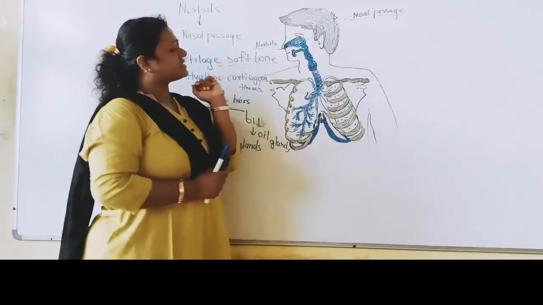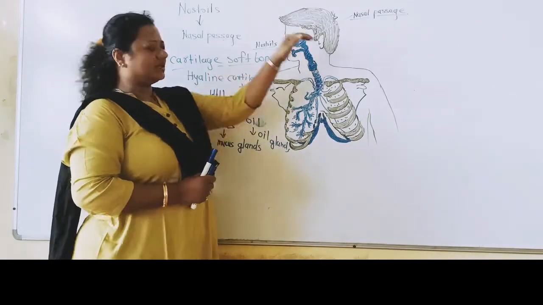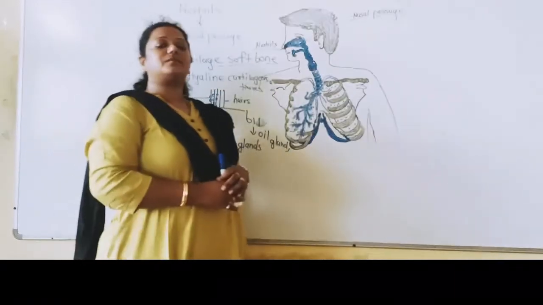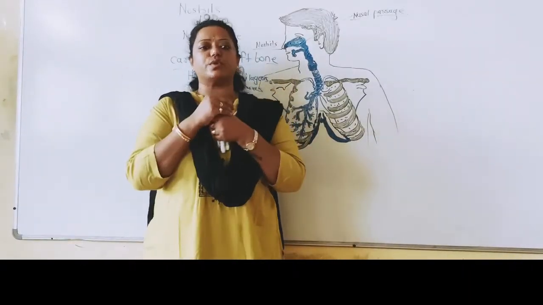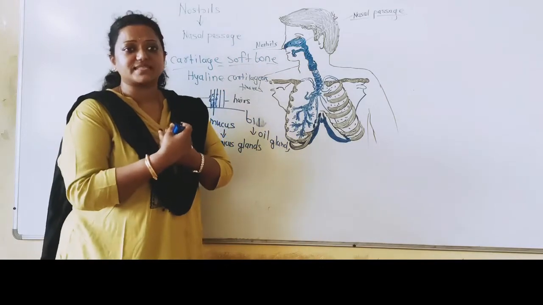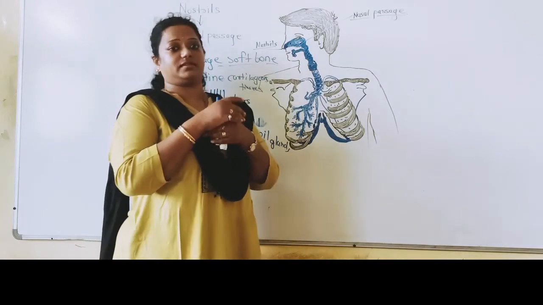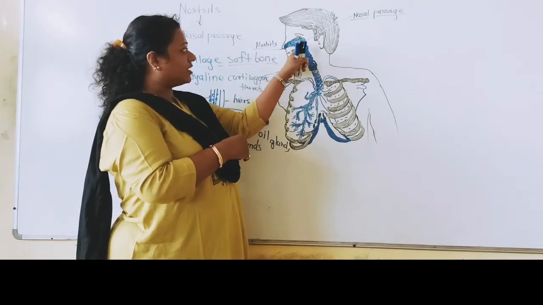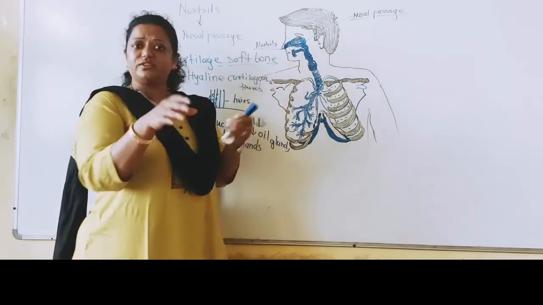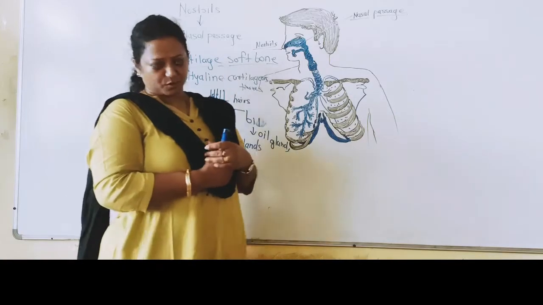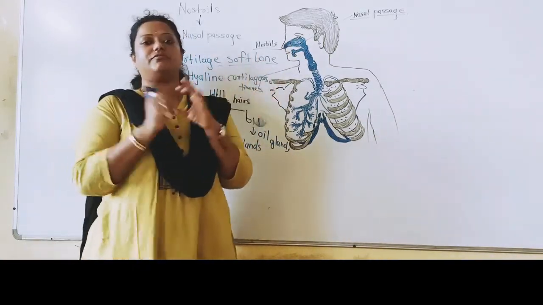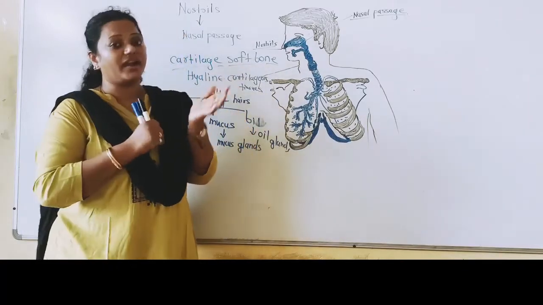Now, you can see when the air is coming from the nostrils into the nasal passage, this nasal passage is uneven, students. Why is it uneven? You can see this part over here, or in the diagram of your textbook also. You can see this part of the nasal passage is uneven. It's not even. Why is it so?